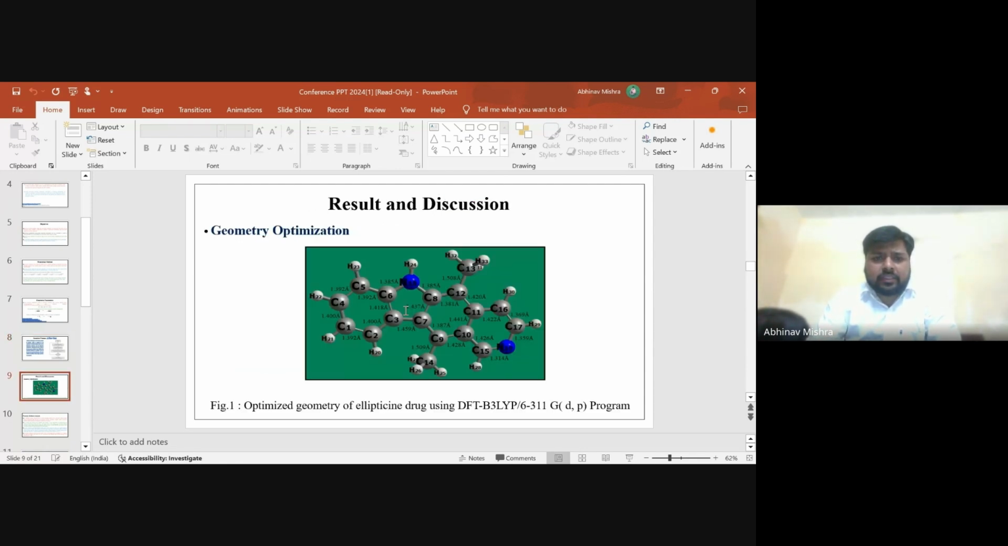Result and discussion. This is the optimized geometry from the Gaussian calculation. We optimize the structure of any drug or biomolecule. This is the optimized geometry of my drug. We use the DFT method, B3LYP method, and the 6-311G(d,p) basis set.